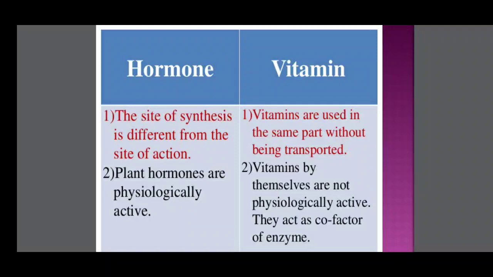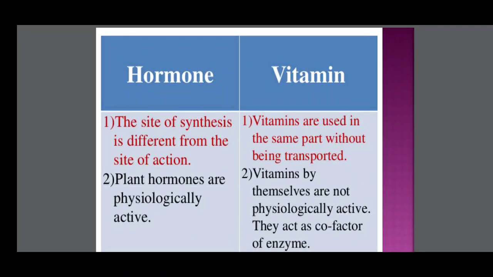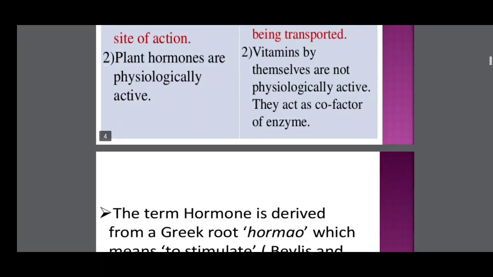Plant hormones are physiologically active. Vitamins by themselves are not physiologically active; they act as cofactors of enzymes. So plant hormones are very active physiologically, but vitamins are not. In enzymes, the vitamins are cofactors, so indirectly they are active.